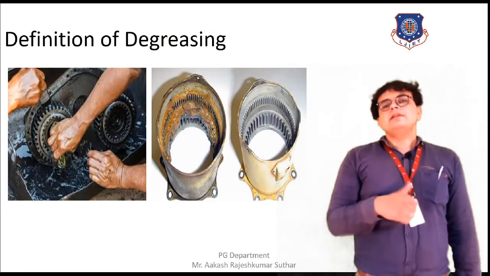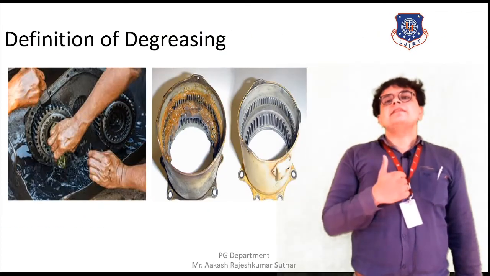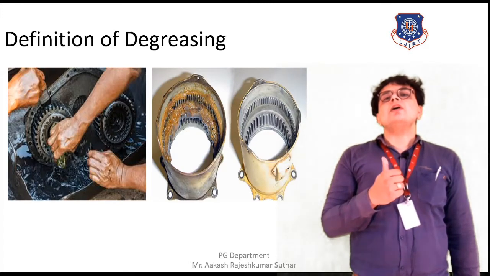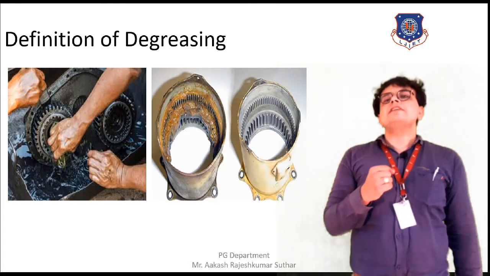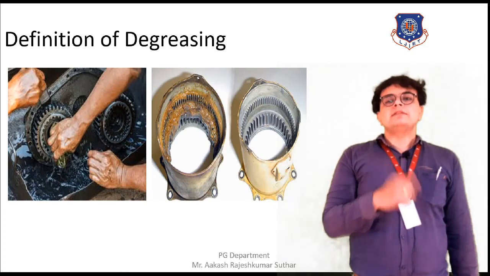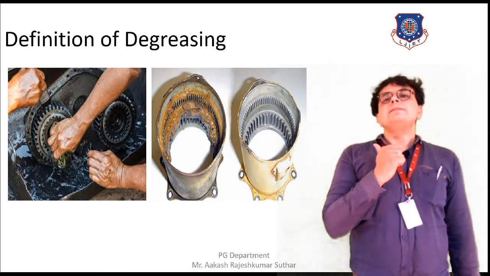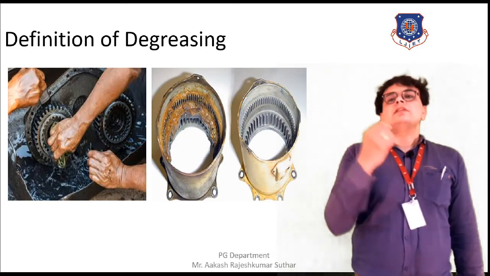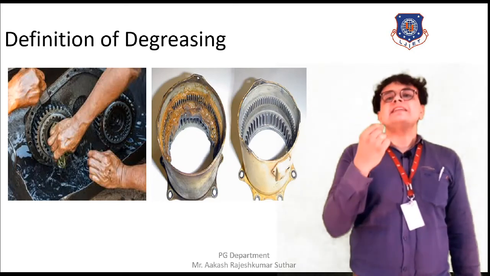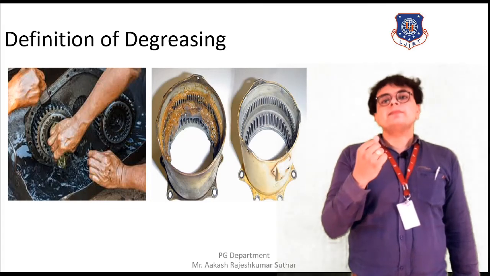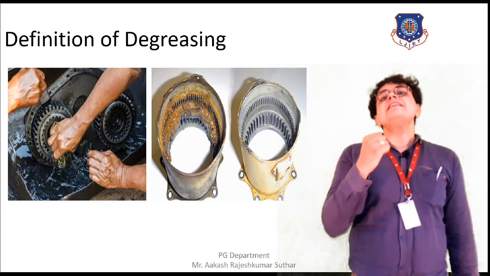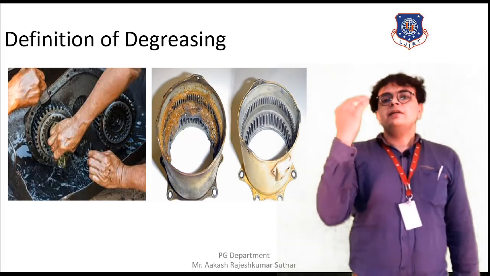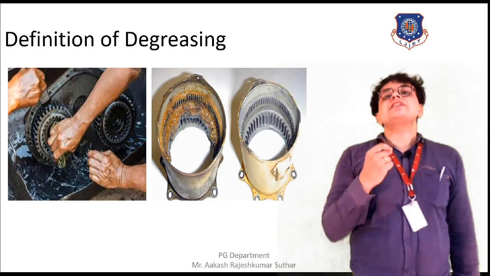Here we can see a person removing the layer of oil found on the outer surface of an automobile engine. In another picture, the cogwheel, the teeth and projections from the casing are lubricated, and after degreasing is done, the clean projections can be seen.